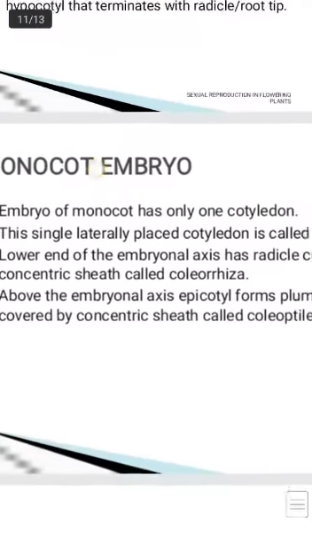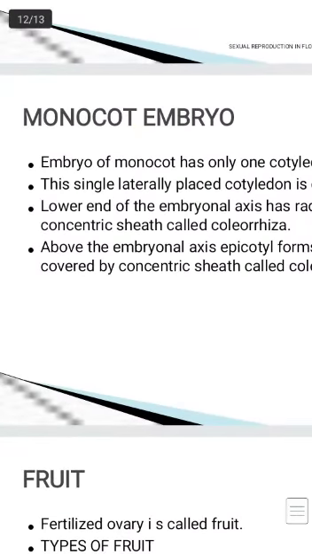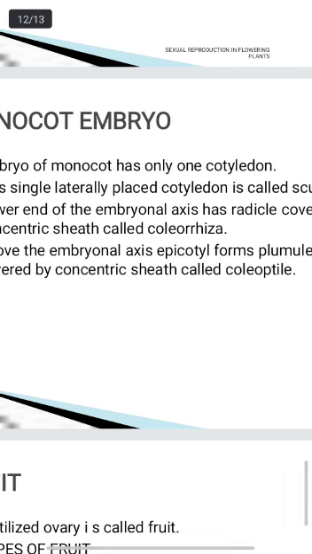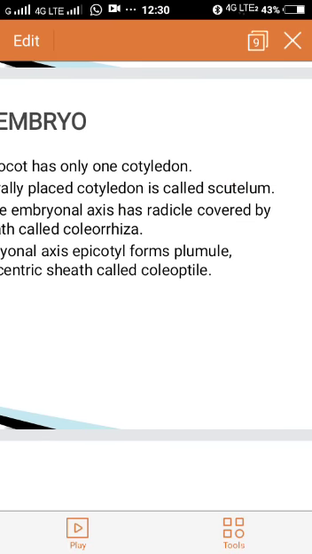Now if you take a monocot embryo, in a monocot plant, again the zygote is diploid. It will undergo cell division and form the embryo. The same way it occurs, but the embryo consists of only 1 cotyledon. This single cotyledon is laterally placed and that is called scutellum.